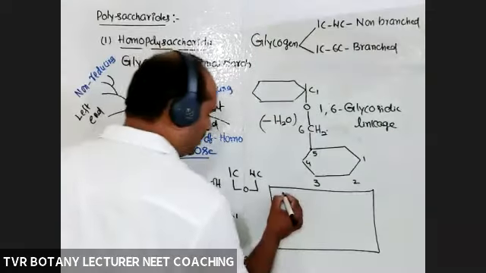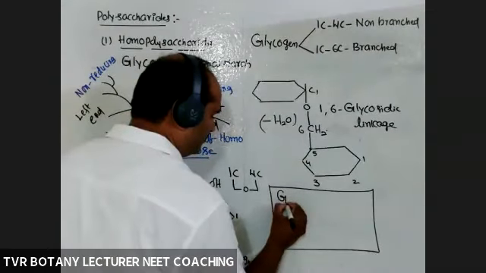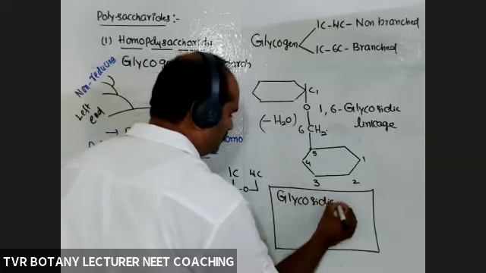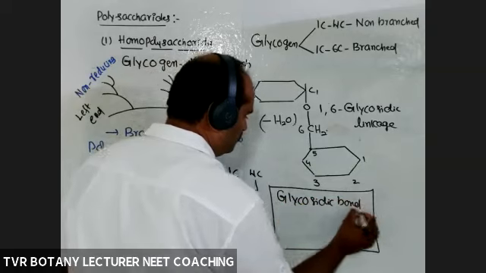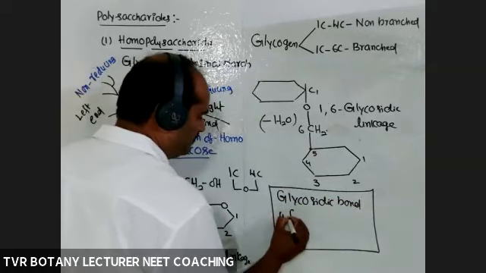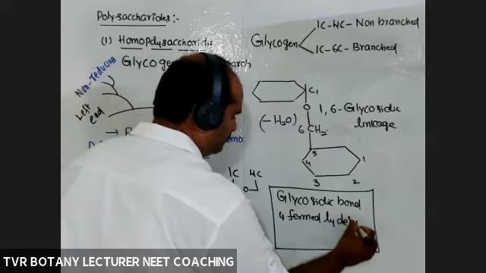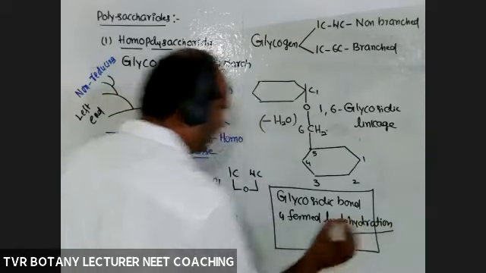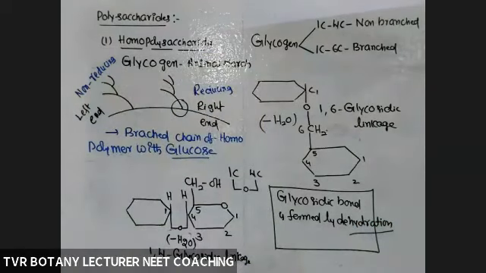So the glycosidic bond is formed by dehydration, by the elimination of water. Okay, is it clear?